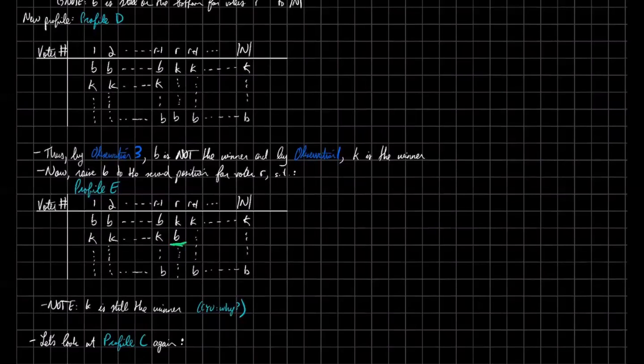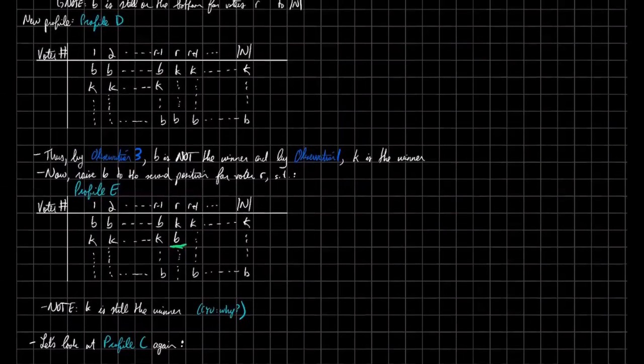Essentially, this is the big boost hypothesis. We boosted B, Trump, and then we also boosted K, and we're guaranteed that Trump is not the winner, so it must be the case that K is the winner, because big boost guarantees that either Trump or K is the winner, and observation 3 rules out Trump.